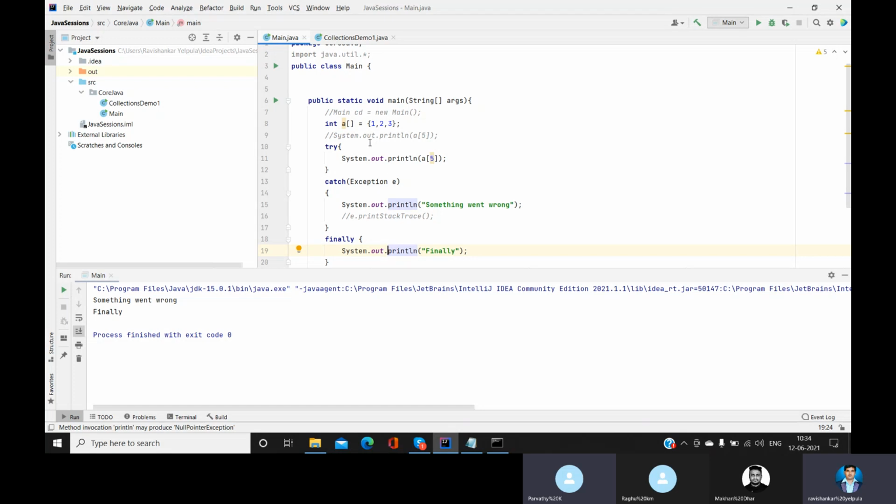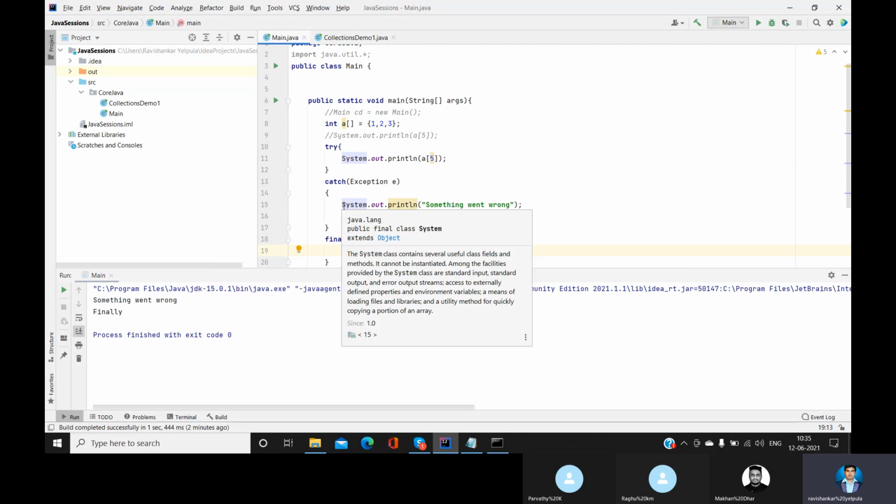So the first time there was no error: try got executed, catch didn't, finally got executed. The second time there was an error: try did not complete, catch got executed, finally got executed. So it means that regardless of try and catch, finally will definitely get executed. So what is the meaning of exception? An exception means the program execution is going to stop there, right?